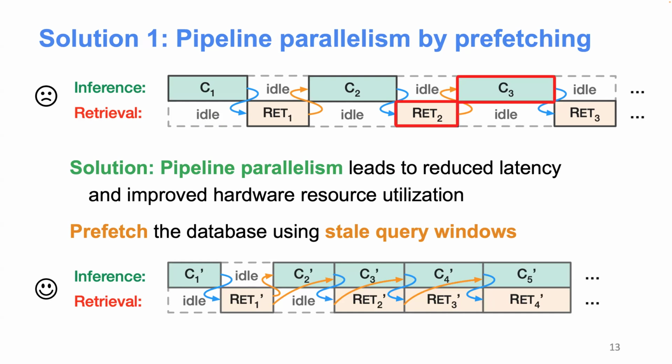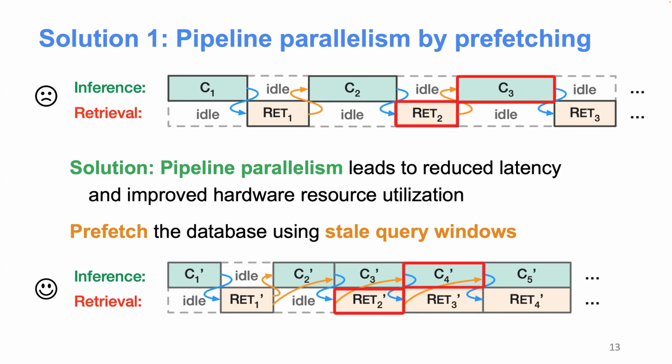As you can see on the top right of this figure, when we generate the chunk C3, we actually need the retrieved content R2. So what we do here is allow some prefetching of this data, meaning that we can fetch the data with a stale query window. So we allow some staleness of this retrieved content. As you can see here on the bottom side of this figure, to generate chunk C4, we only need retrieved content R2 instead of the most up-to-date information R3.